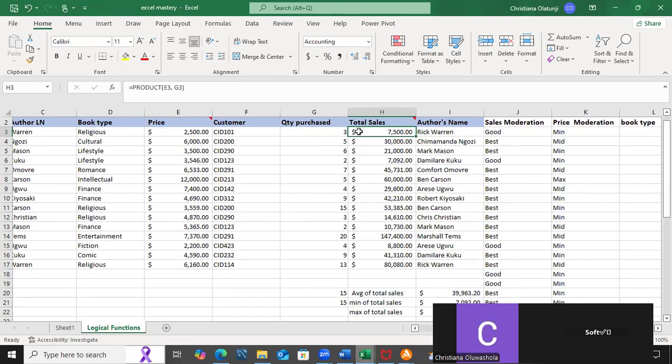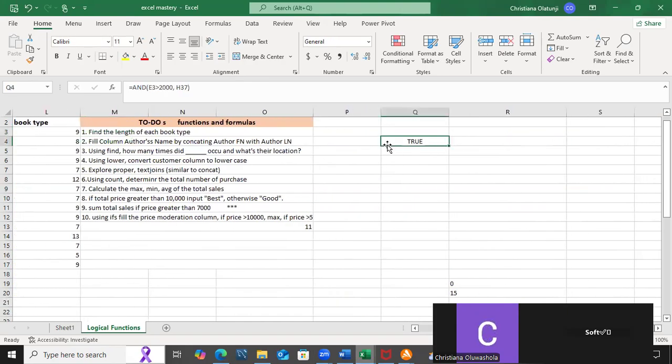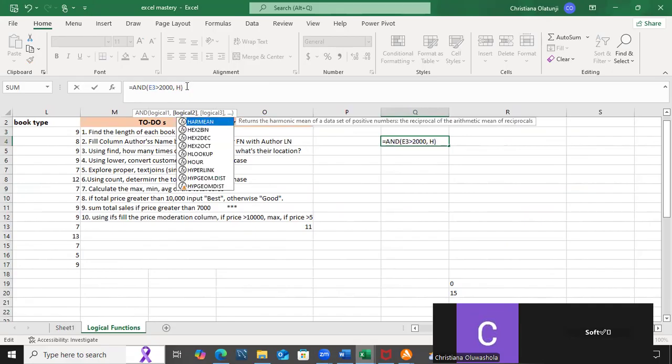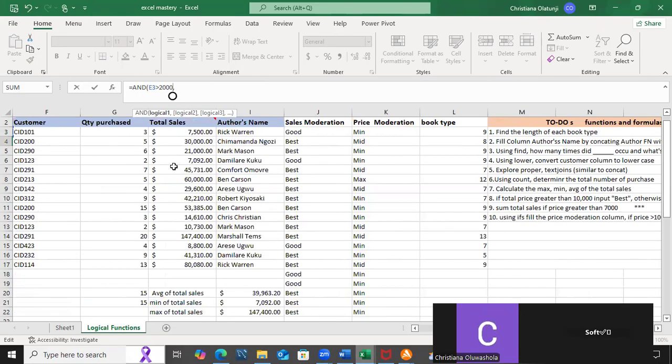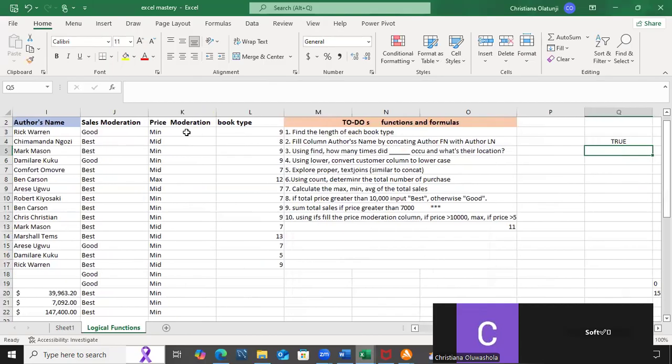Oh, shoot, what did I do? This is giving me true. And H37, what is H37? So I said if my E3 is greater than 2,000 naira, and my logical test 2 is that this one is greater than 7,000, let me see what it will give me. It should give me true because my price is actually greater than 2,000 naira and my total sales is greater than 7,000. So it gives me true.